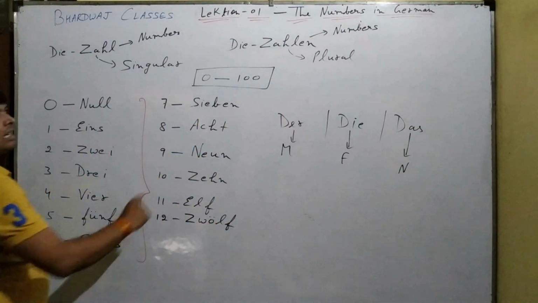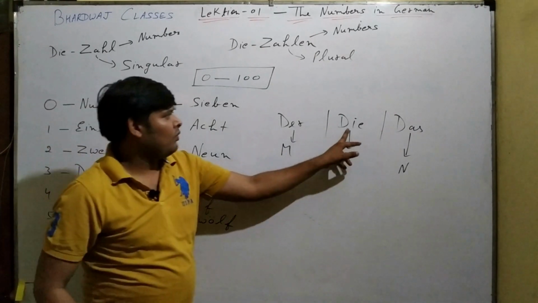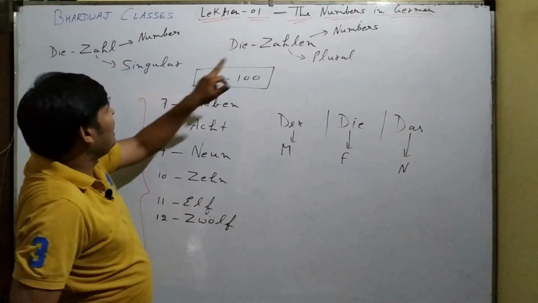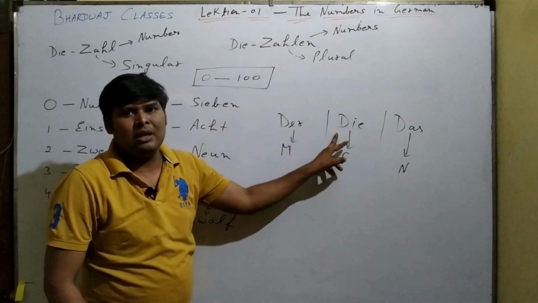Similarly, sechs, sieben. And here we are saying die Zahl, die Zahlen. So die here is for feminine.